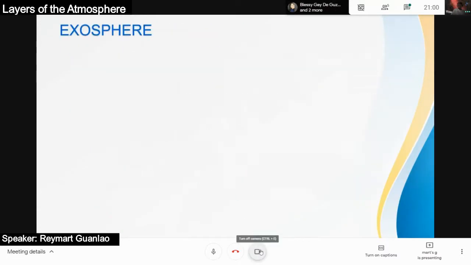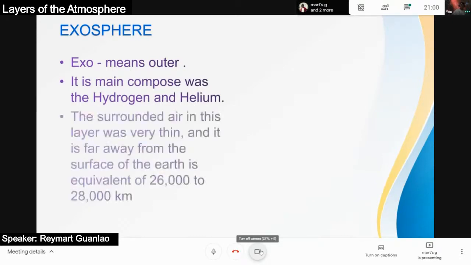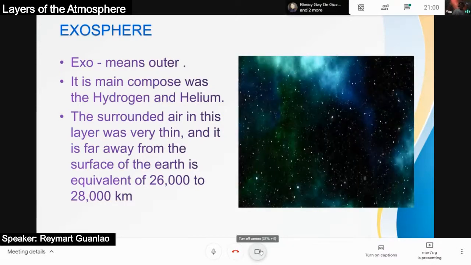Then, exosphere. Exo means outer na po siya, ibig sabihin, pinakaulit. Ito po ay composed of hydrogen and helium. Dito po sa layer na to, sobrang nipis na po ng hangin o oxygen. At kung mapapadpad ka man po sa layer na to, panigurado, ikaw na po yung pinakamalayong napuntahan, pinakamalayo between the Earth. And base po sa research namin, umabot po siya ng up to 26 to 28 kilometers far away from Earth.